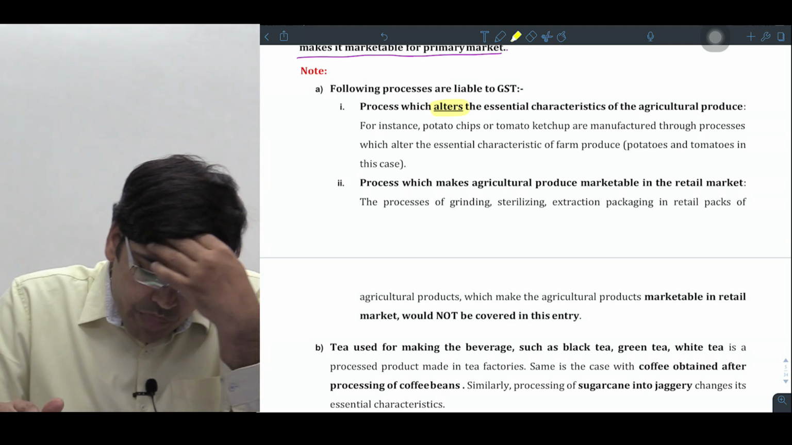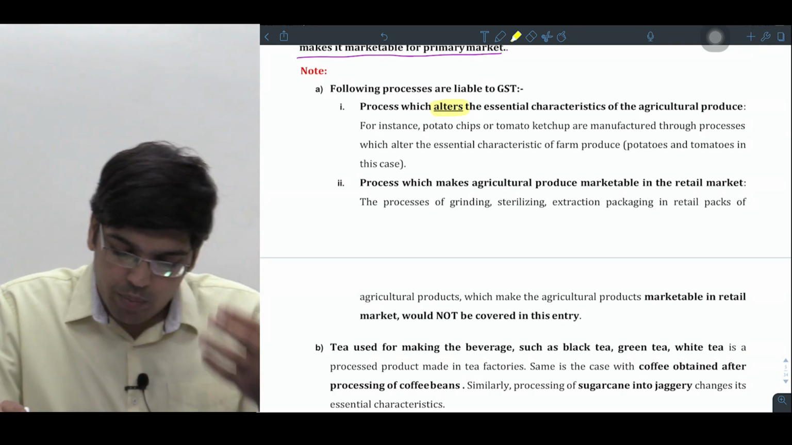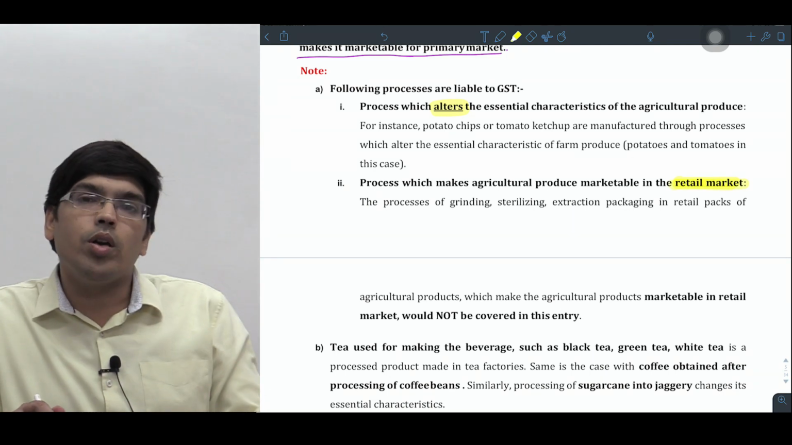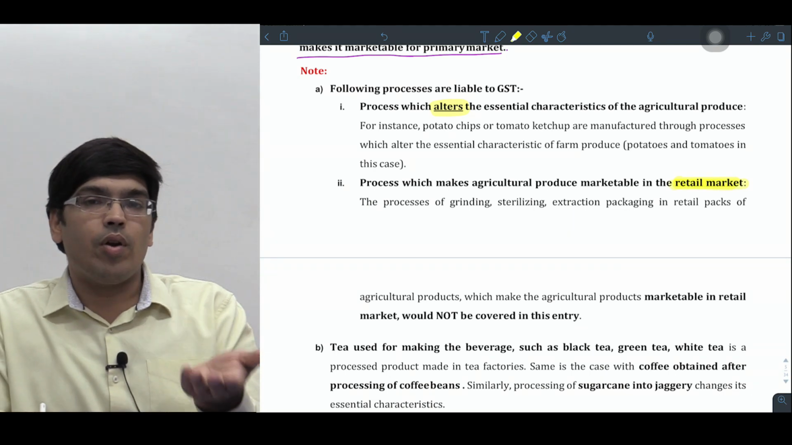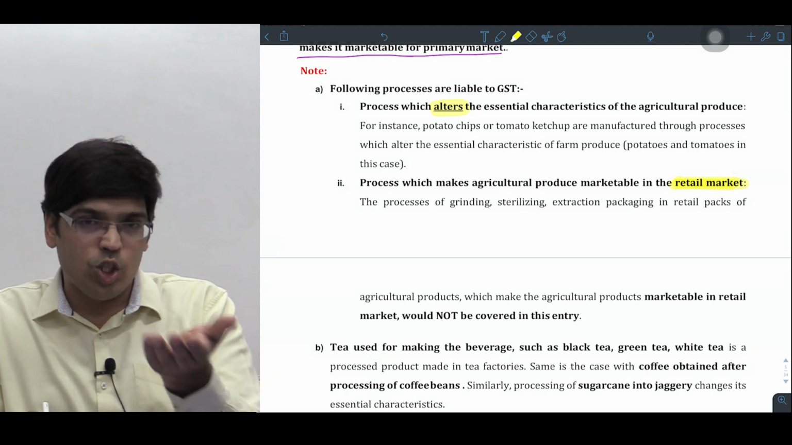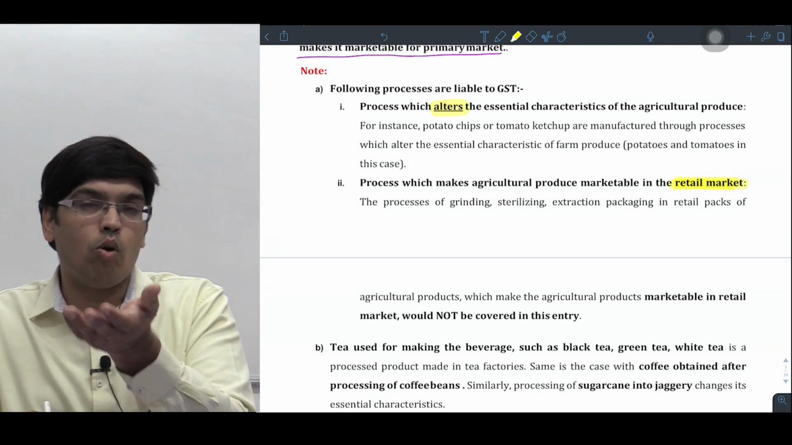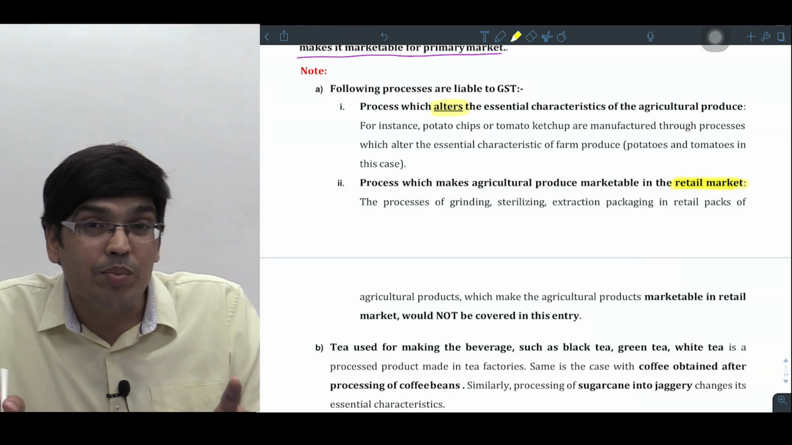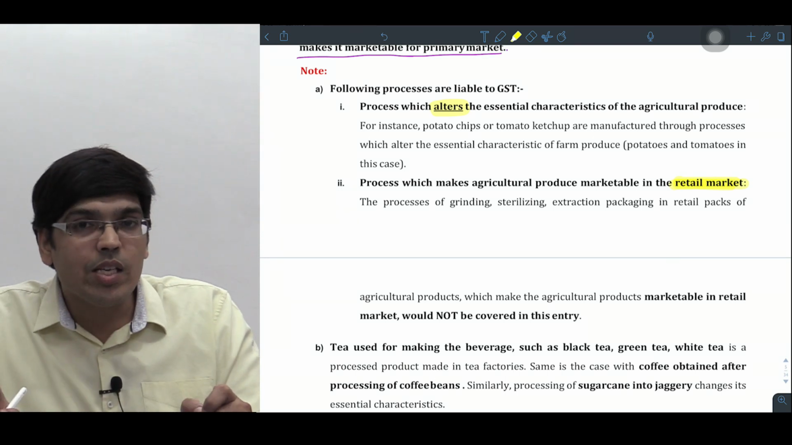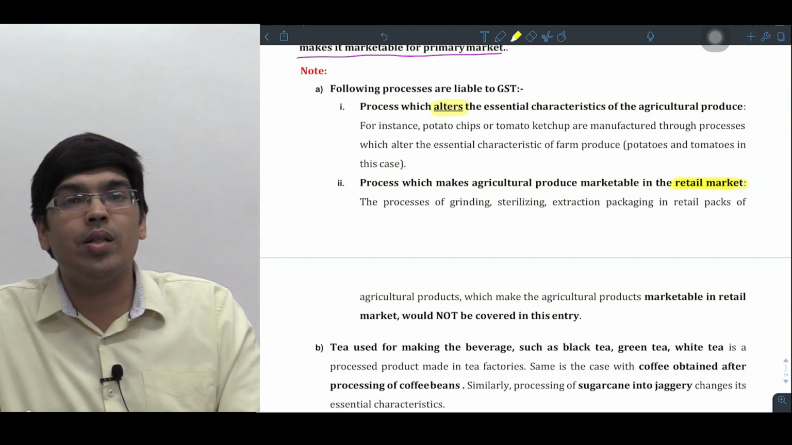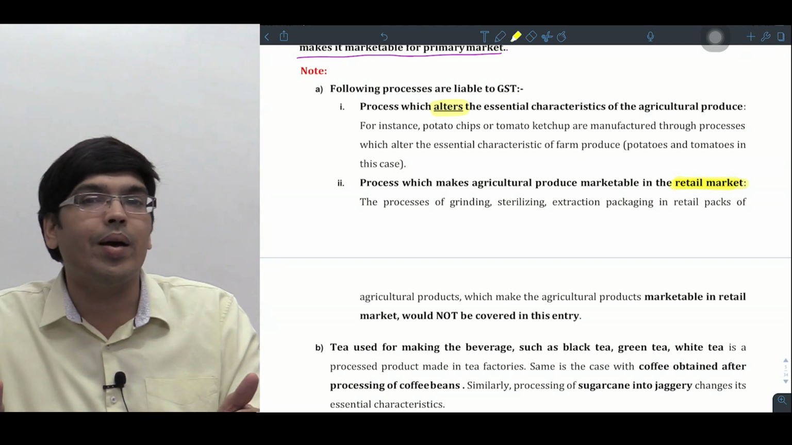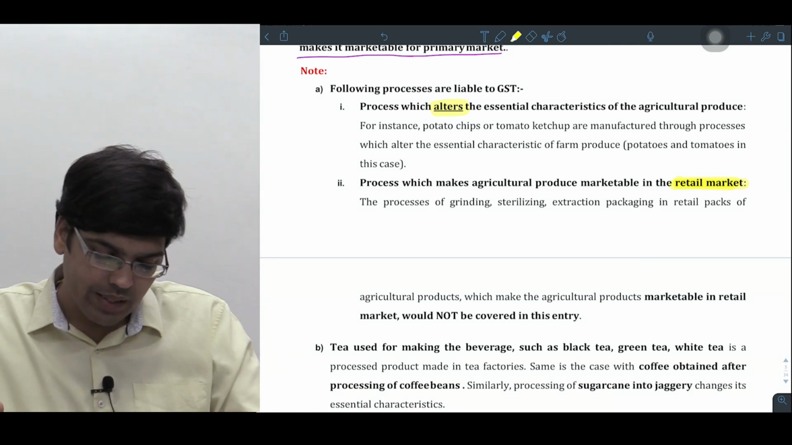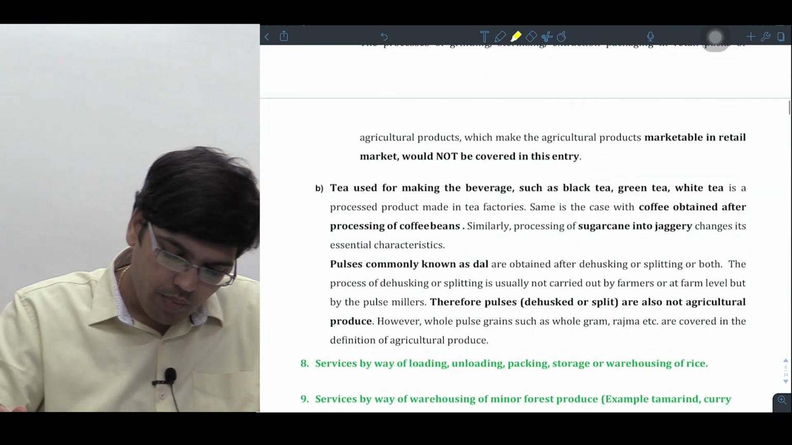So next one, sir. Process which makes the agriculture produce marketable in what market? Retail market. That means the produce was already brought to the primary market. From primary it goes to the wholesale market, distribution to wholesaler, wholesaler to retailer. All those services will become what, sir? Taxable. What is exempt in GST? Services by commission agent to bring the produce to where, sir? To the primary market is taken as exempt. Any other commission services would become what, sir? Taxable. Am I clear? Next.